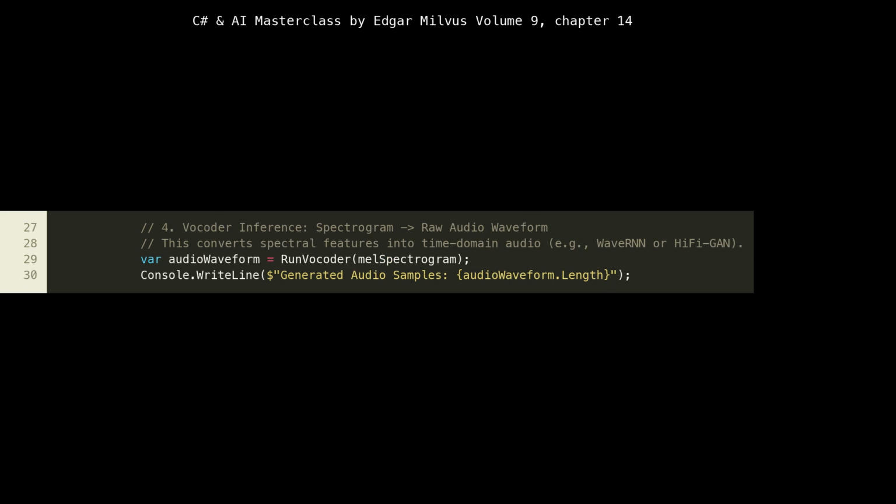Following the acoustic model, we have the vocoder inference, handled by run vocoder at line 29. The vocoder's role is to convert the MEL spectrogram, the acoustic features, back into a raw audio waveform, a sequence of amplitude values over time. This is the synthesis part, turning abstract features into audible sound. Models like WaveNet, WaveRNN, or HiFi-GAN are popular vocoders. This two-stage approach, acoustic model plus vocoder, is common in modern TTS, allowing for modularity and often better quality than end-to-end models, especially for local inference where model sizes might be a concern.